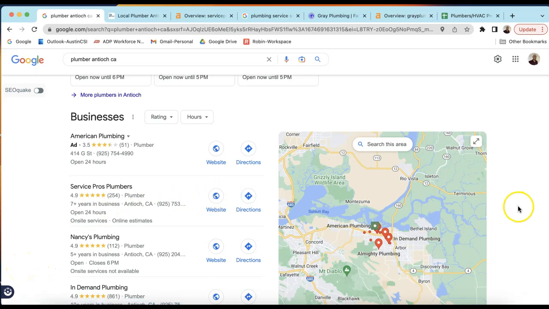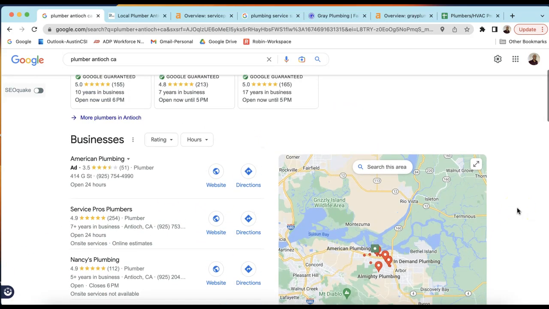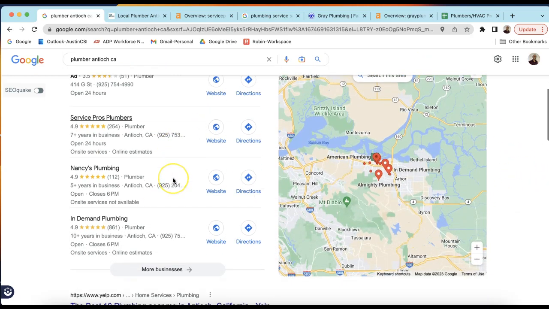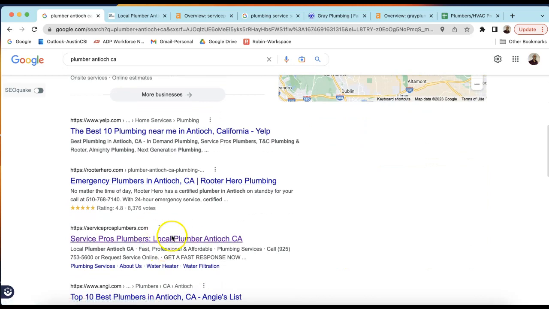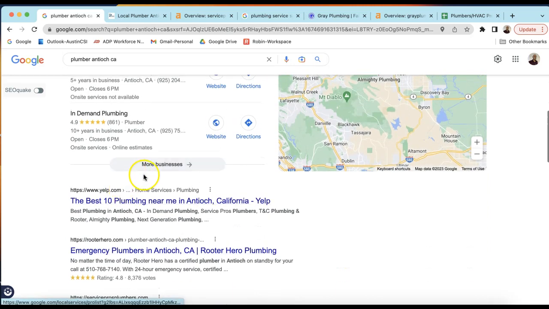Apologies for that interruption. But as I was saying, you've got a good presence in this Antioch, California area. So you're number one here on the map pack. That's good. You're also the top competitor here in the organics. So we call these organics right here. So the goal is to organically be at the top of the page for any kind of service you do or area you provide for.